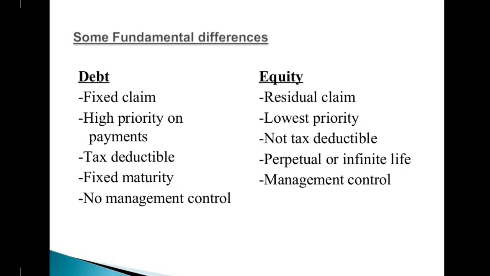Some fundamental differences in debt and equity. Debt is a fixed claim, high priority on payments, tax deductible, fixed maturity, and no management control. As compared with that, equity is a residual claim, lowest priority, not tax deductible, perpetual or infinite life, and management control. So in debt there is a fixed claim, as compared with equity, where there is a residual claim.